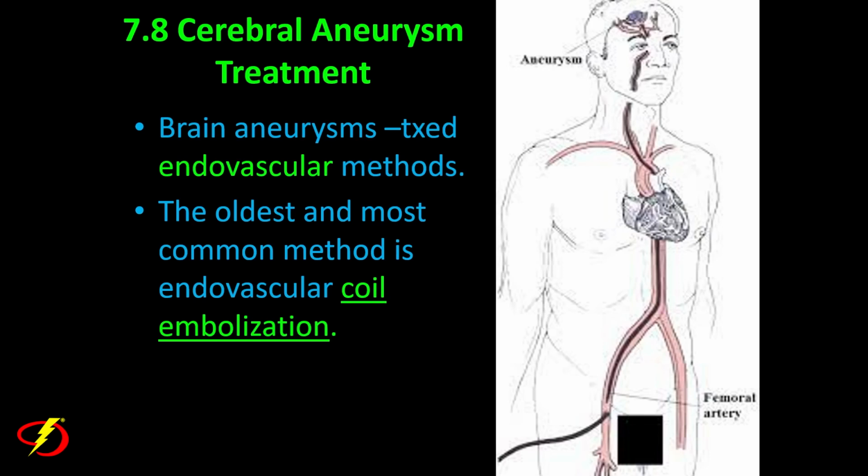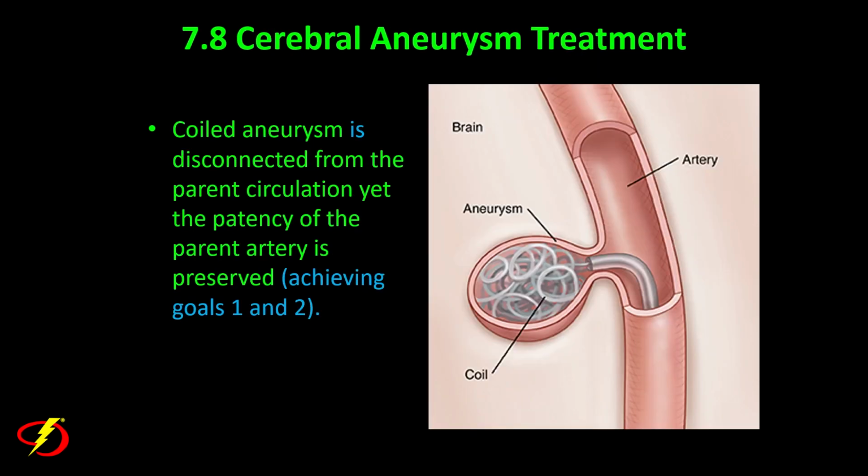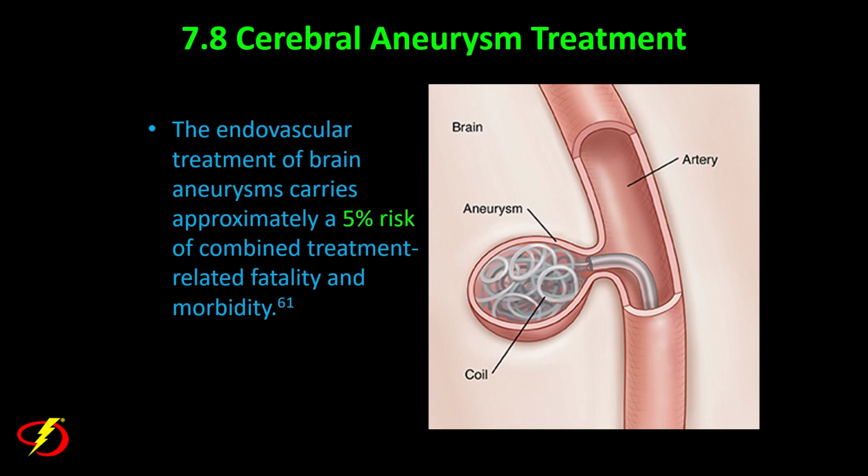Now, brain aneurysms will also be treated by endovascular methods. The oldest and most common method is still coil embolization, where we go in through the leg or the arm and enter the brain using minimally invasive techniques. When an aneurysm is coiled, we accomplish those same 2 goals: we disconnect the aneurysm from the parent circulation and we retain the patency of the parent artery. Endovascular treatment of brain aneurysms carries an approximately 5% risk of combined treatment-related fatality and morbidity.